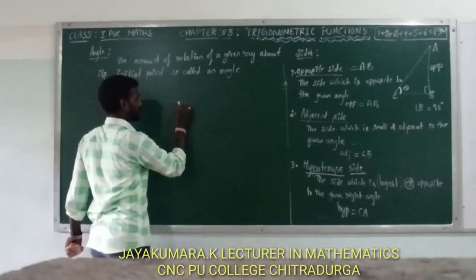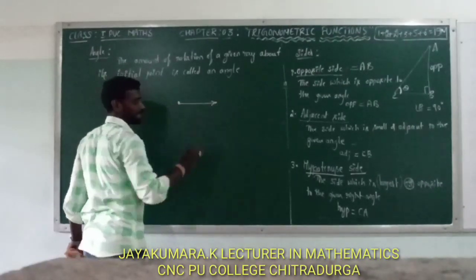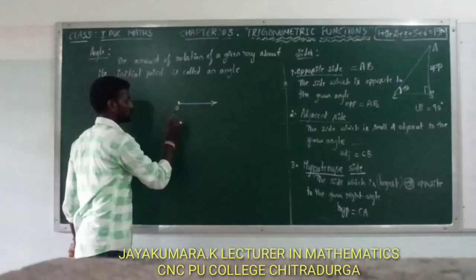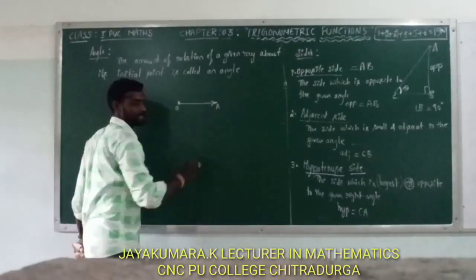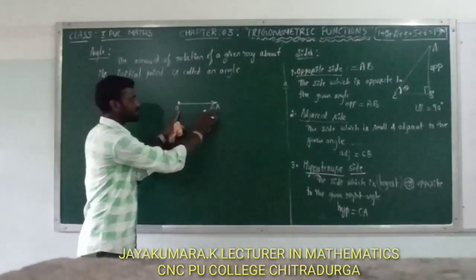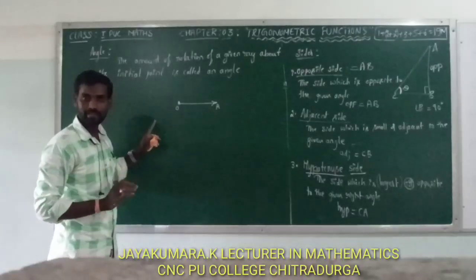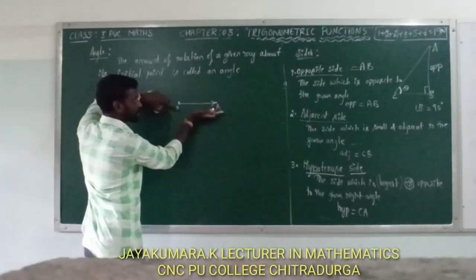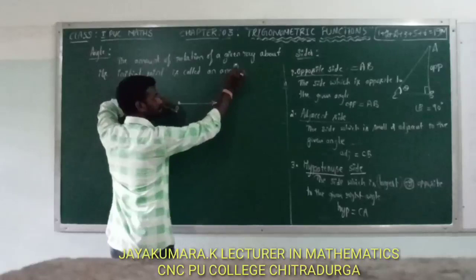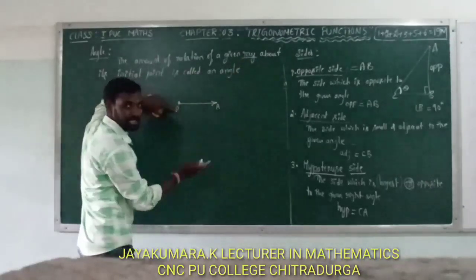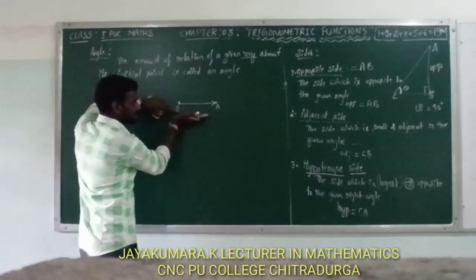For example, I will consider a ray. This is O. This point is A. This is the ray OA. OA is a what? Ray. The amount of rotation of a given ray about its initial point.